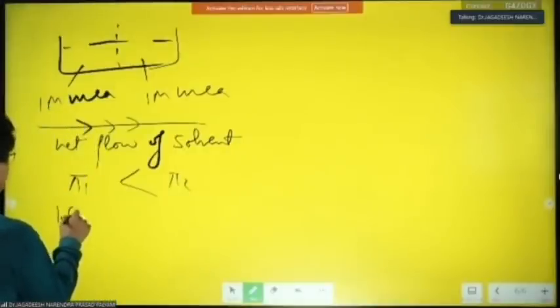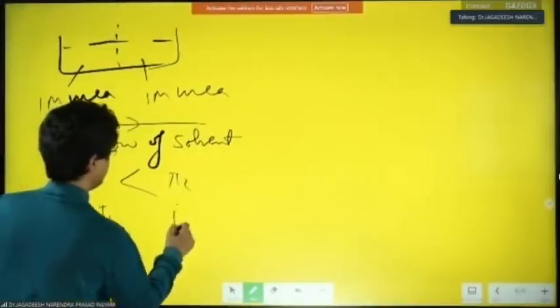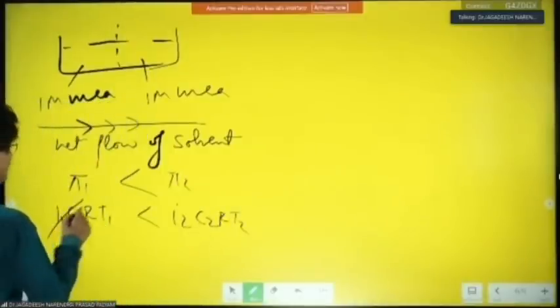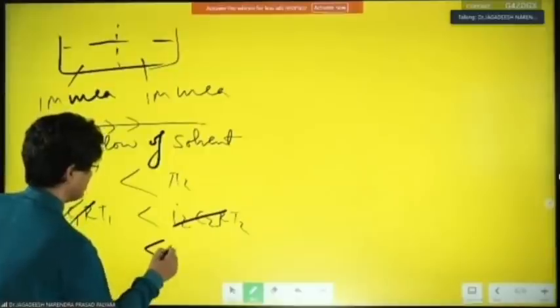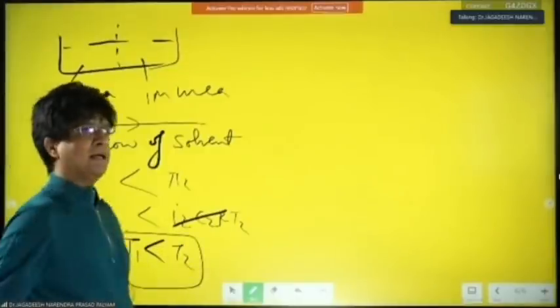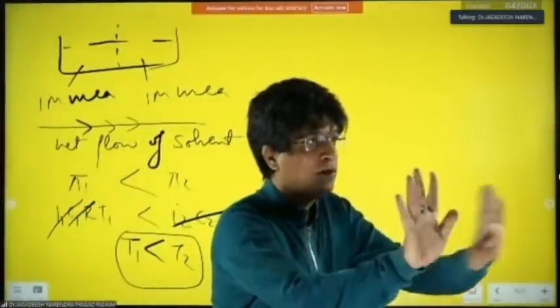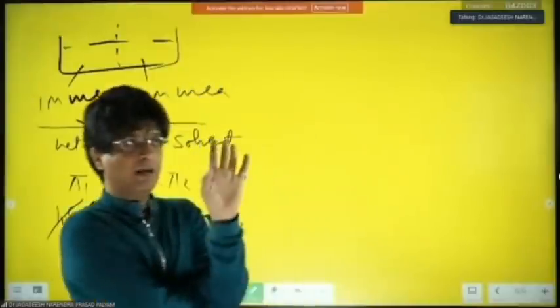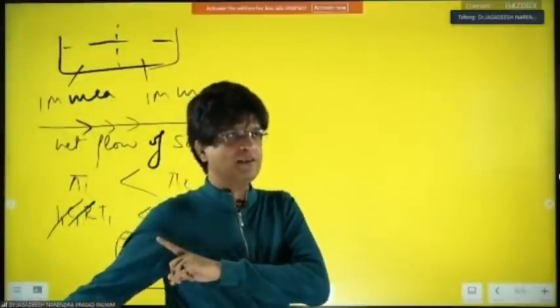Now this is i1, C1, RT1, i2, C2, RT2. Yes or no, beta? If this is more, i, C, R all cancel out. So that means T2 is more than T1. Yes or no? Acha, in general, they will keep the temperature constant here. They will keep the temperature the same in general. In the extreme case, they could have been those.